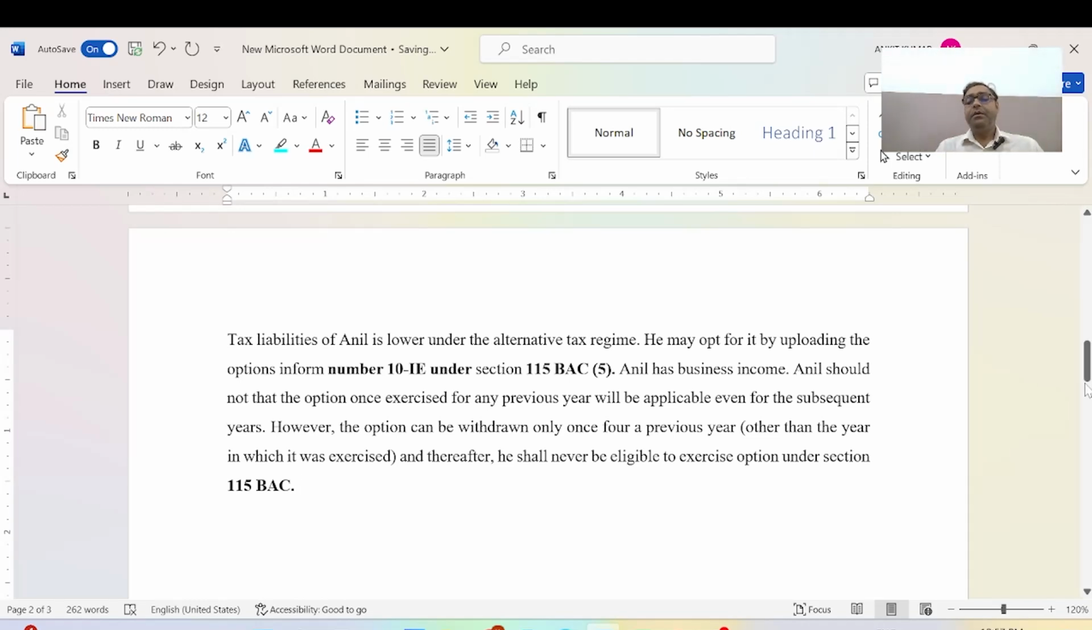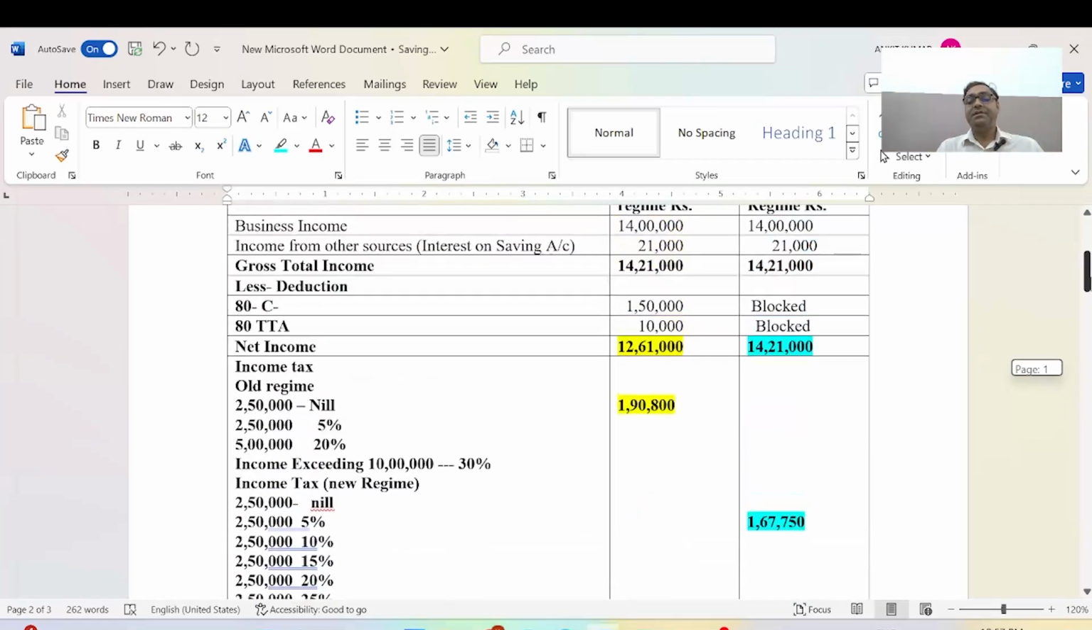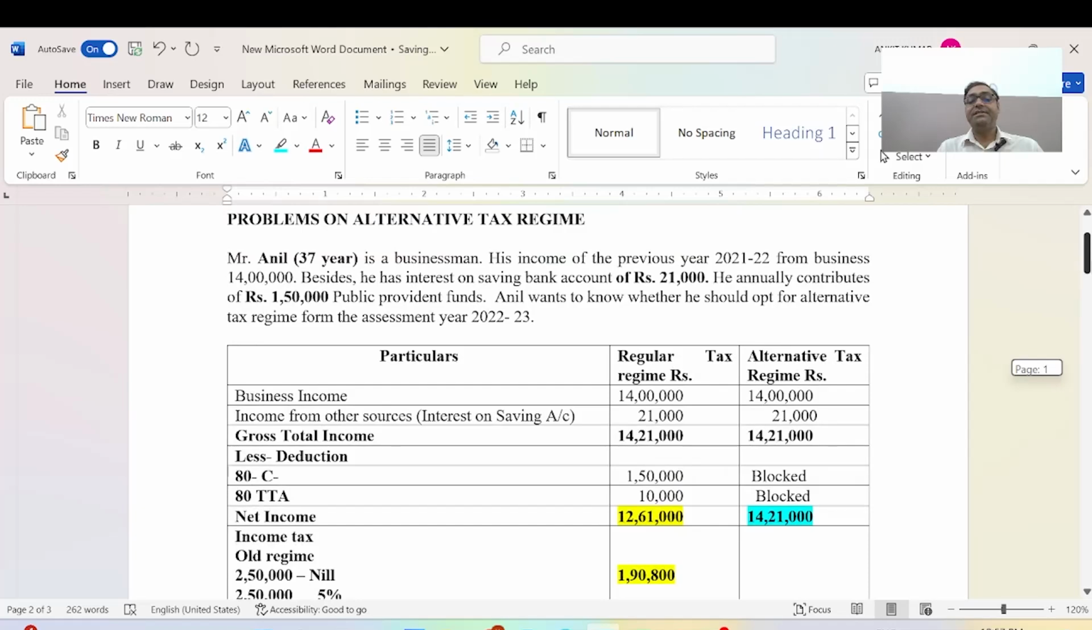After the discussion of this problem, we can say easily that Mr. Anil will adopt the new tax regime. He will pay minimum tax, which will be 17,232 minimum. Okay, and if you have any doubt, you can